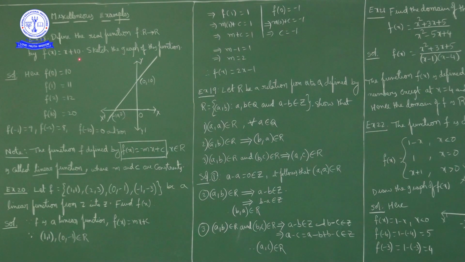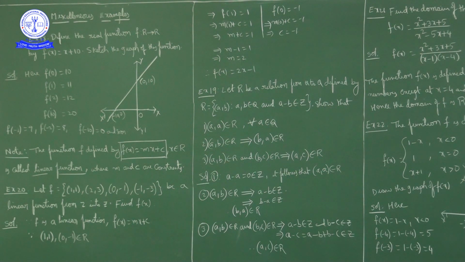f of x equal to x plus 10. Sketch the graph of the function. Okay, f of x is equal to x plus 10. Now we give different values for x. For example, if x is 0, f of 0 is how much? In place of x, if you write 0, f of 0 is 10, f of 1 is 11, f of 2 is 12, f of 3 is 13, and f of 10 is 20, f of 90 is 100.